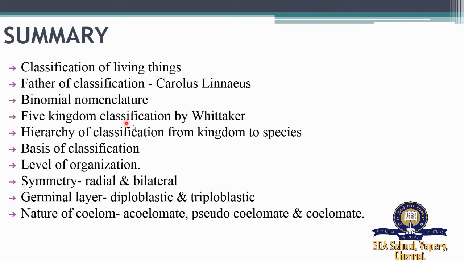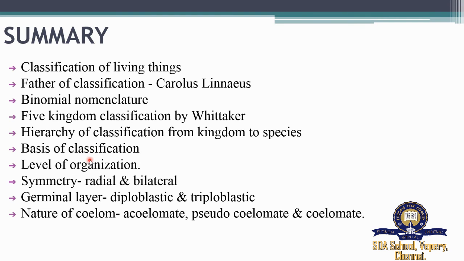And we saw the five kingdom classification by Whittaker. What are the five kingdoms of classification? It is Kingdom Monera, Kingdom Protista, Kingdom Fungi, Kingdom Plantae, and Kingdom Animalia. And we saw the hierarchy of classification from kingdom to species. So what is the hierarchy? Kingdom, phylum, class, order, family, genus, and species. Kingdom is the largest and highest category, and species is the lowest category.